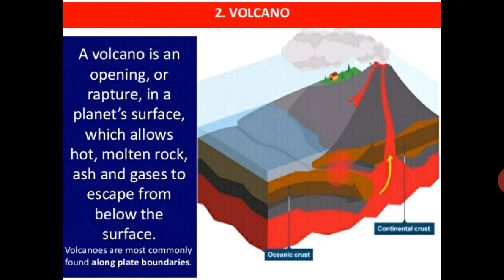After that, volcano. Volcano is an opening. Volcano is a vent in the earth, means opening in the earth crust through which molten material erupts suddenly. A volcano is an opening or rupture in a planet surface. Planet surface means earth surface, which allows hot molten rock, ash and gases to escape from below the earth surface.